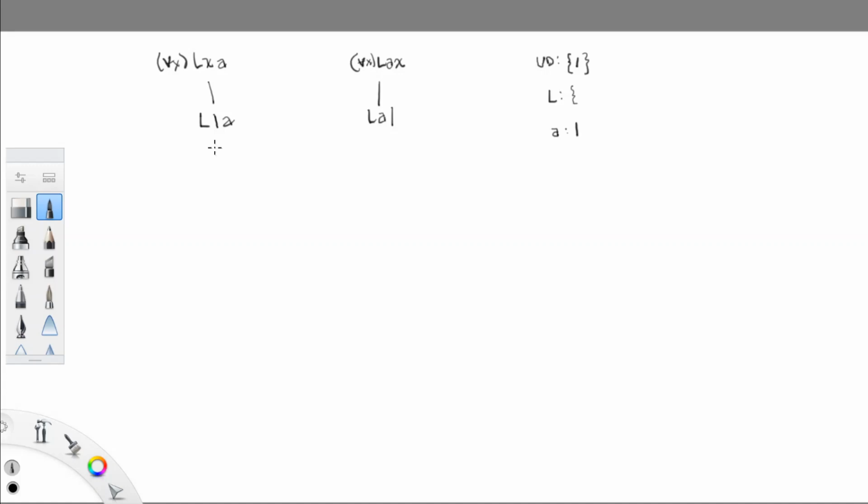Okay, so the next step would be to replace the name A with its denotation. So we're going to branch under L1A, and we're going to copy it down again, except we're going to replace the name A with the number 1. I'm going to come over here to LA1, and replacing A with its denotation becomes L11. Okay, I'm just going to change my pen ink color here.